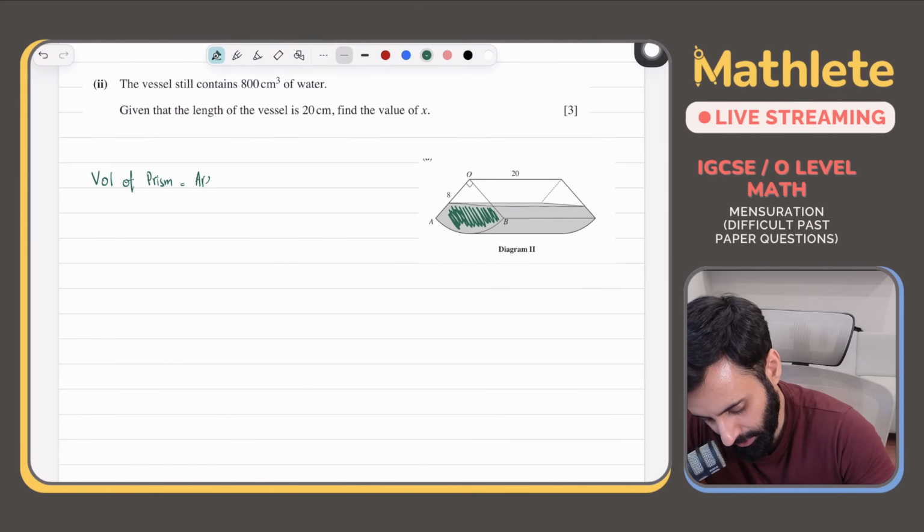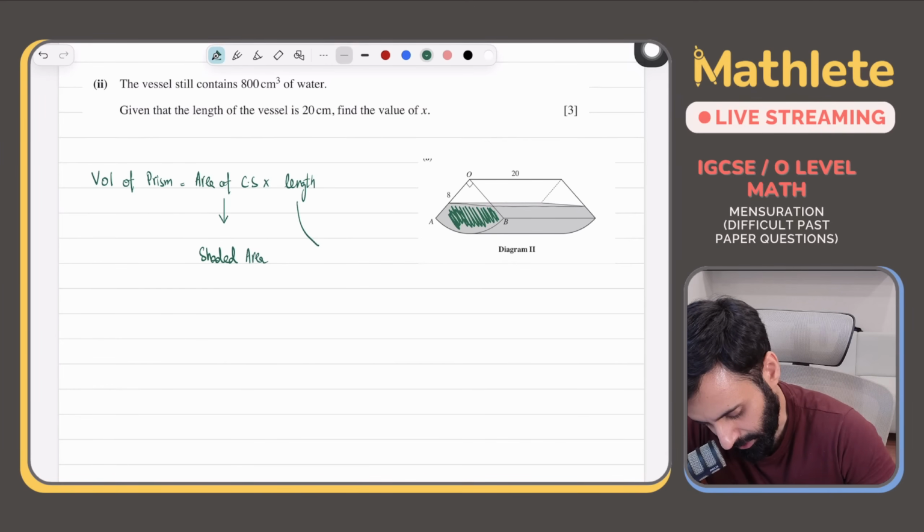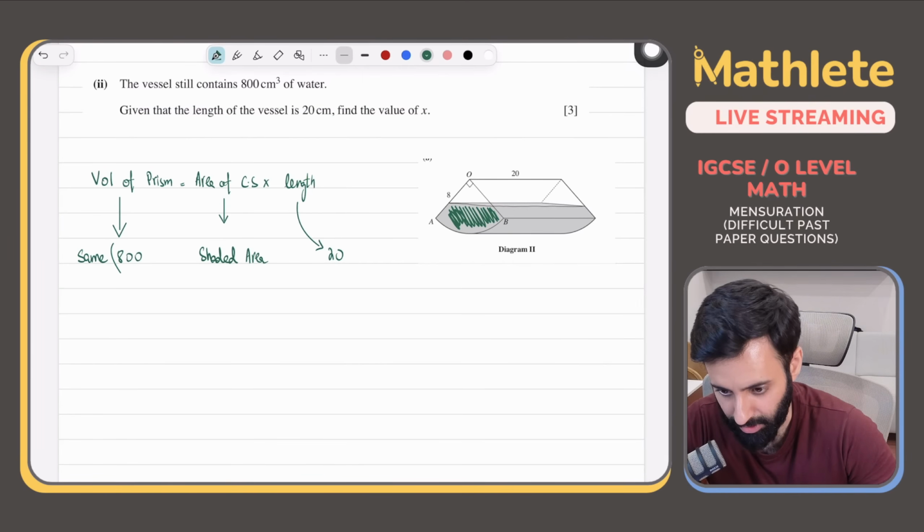That is equal to area of cross section multiplied by the length. Now, area of cross section is actually the shaded area, which the question just made us work out. Length is given to us as 20. And the volume is also the same as before, that means it's 800.